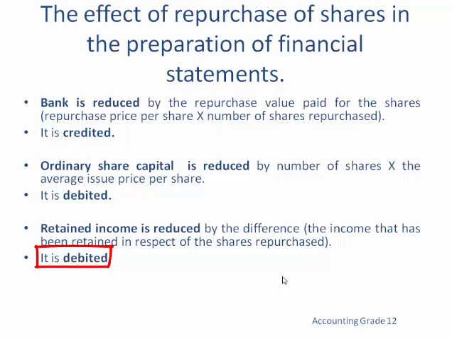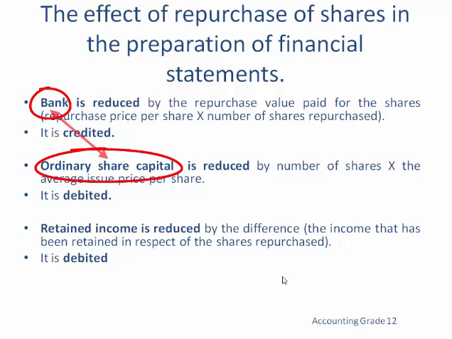With which amount? Which amount are we going to use? The amount, as we said earlier, is the difference between the effect on the bank account and the effect on the ordinary share capital account. The effect on the bank is much greater than the effect on the ordinary share capital account. So you get the difference between the two. That is the effect on the retained income account.